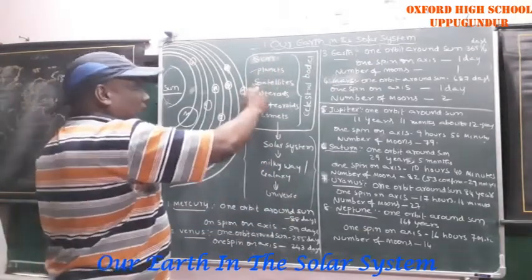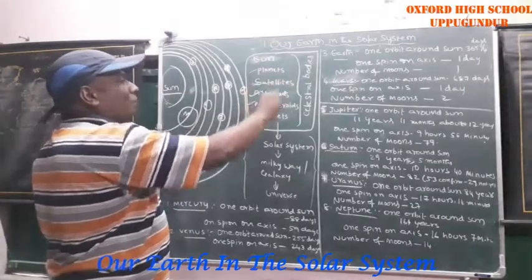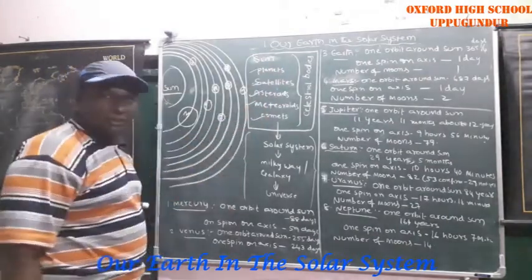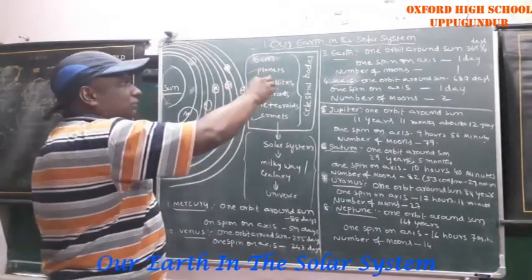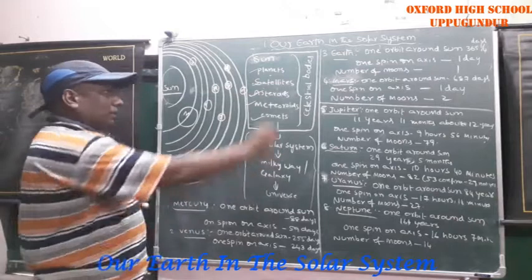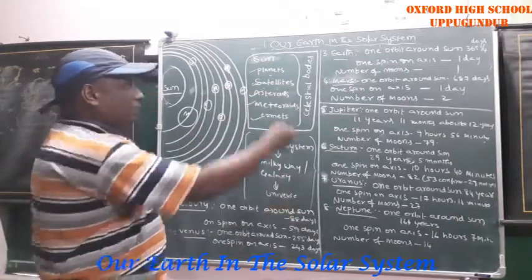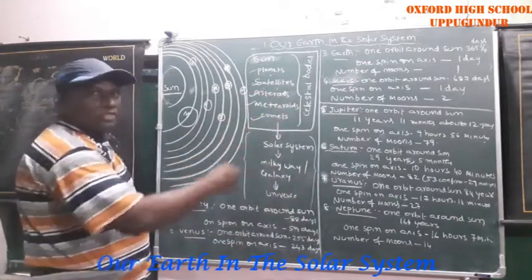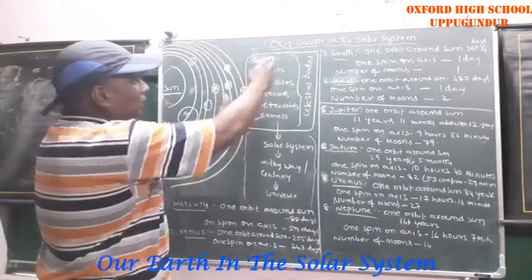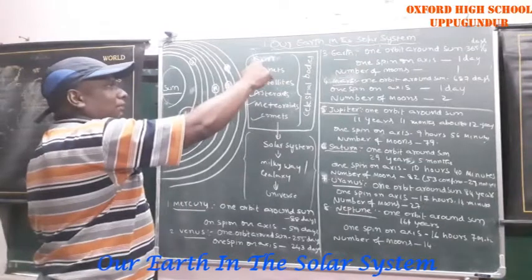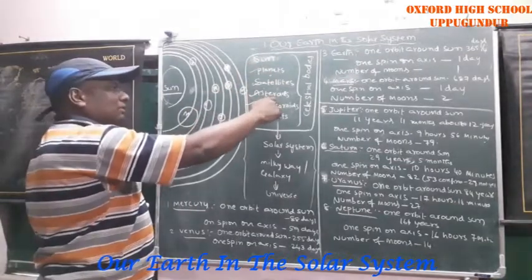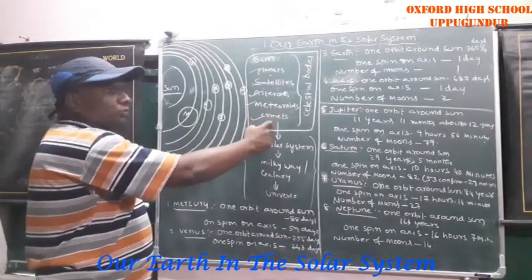Then regarding asteroids, meteoroids, comets, everything we discussed. All together we can say celestial bodies: sun, planets, satellites, asteroids, meteoroids, comets.